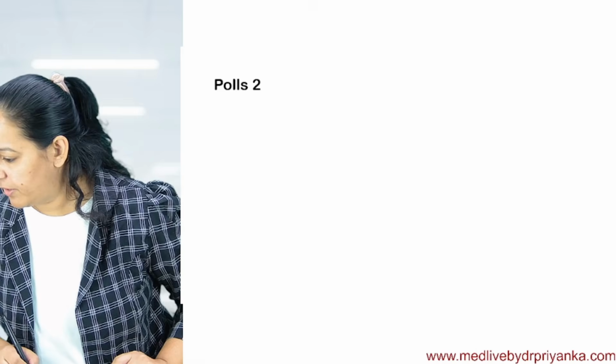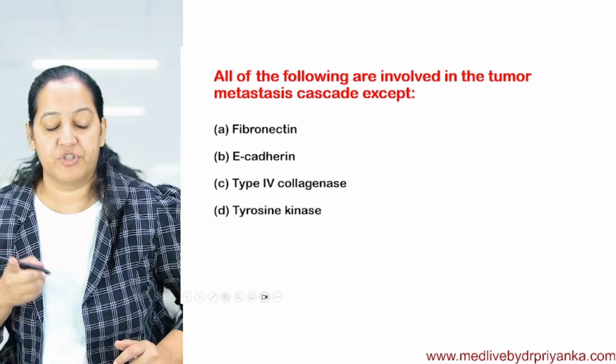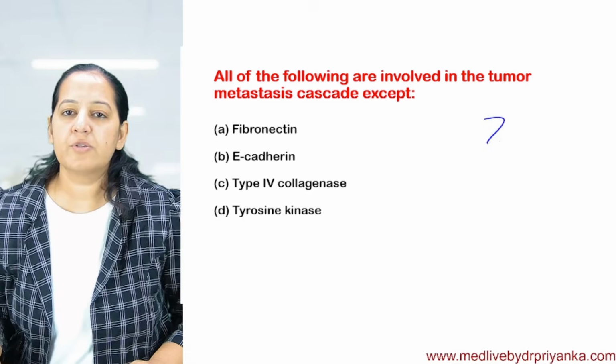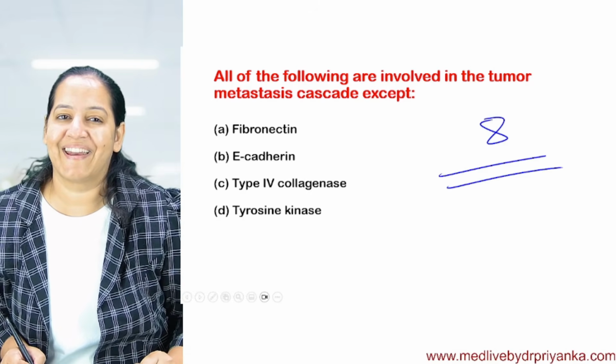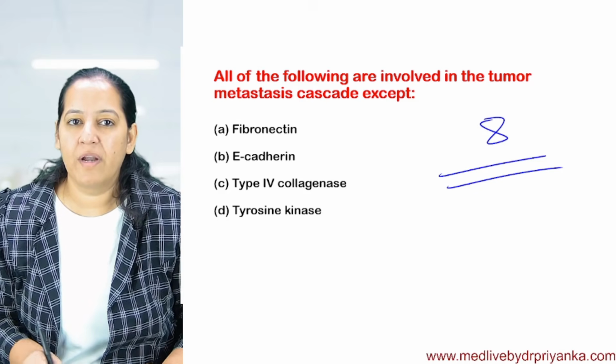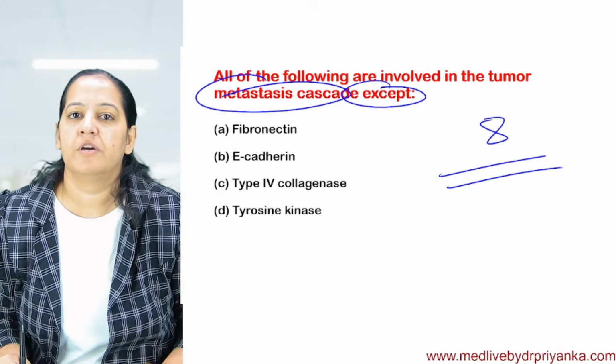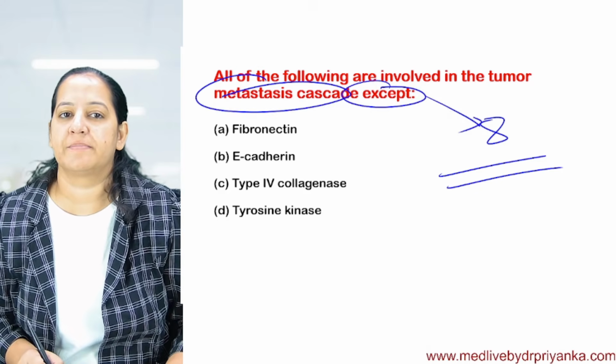I have a question for you. I guess I have only one question. Read the question and tell me the answer. If you understood all 8 steps, tell me this answer. Let's see who is the first to answer it correctly. All of the following are involved in the metastasis cascade except. Which of the following is not coming in any of the 8 steps?